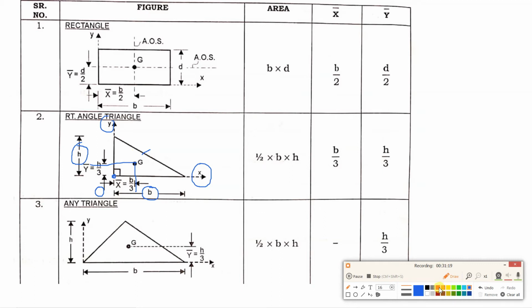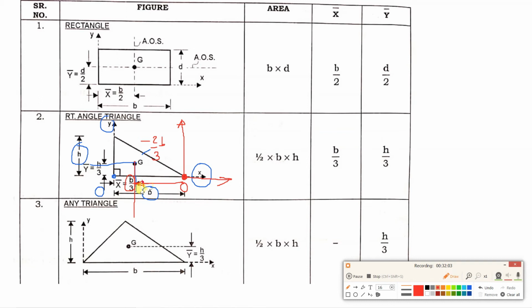Now suppose the center point is given over here. This is O. So what will be the axes? This will be the x-axis and this is the y-axis. Now in this case, what will be x bar? This will be x bar. Now it is in the negative direction, so it will have a negative sign. And what is this distance remaining? Total distance is b, and this part is b by 3. So this distance will be 2/3 of that. So this will be minus 2/3 of b. Why negative? Because it is towards the left of the origin.